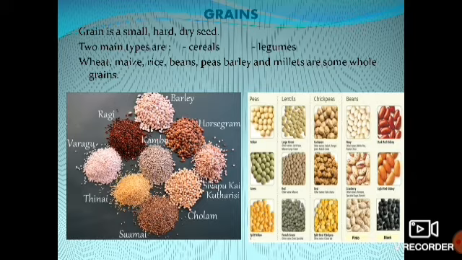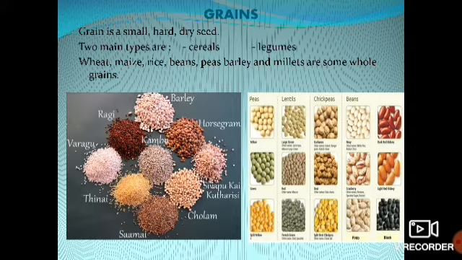What is a grain? Grain is nothing but a small, hard, dry seed, which is protected by a husk. Have you ever seen a paddy? It has an outer covering. That outer covering is called the husk. When you remove the husk, you have the seed, which is the rice which we eat.